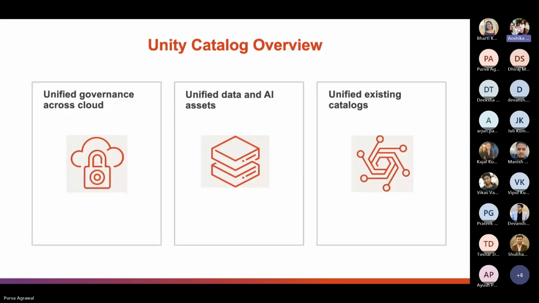Thirdly, we have unified existing catalogs. Unity Catalog is additive and works seamlessly with other metastores, including the legacy Hive metastores. It comes with each Databricks workspace, which many of us must have already taken advantage of.